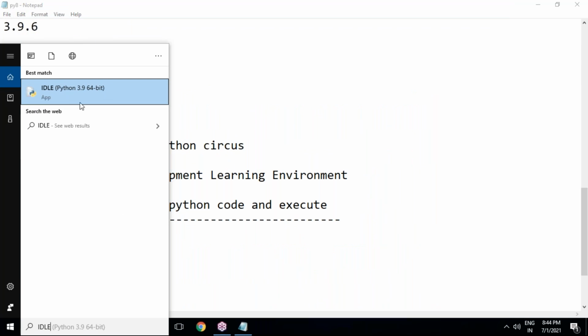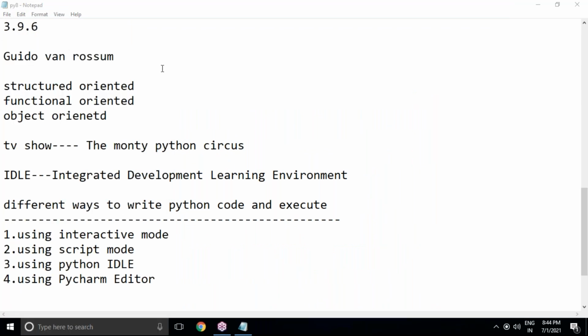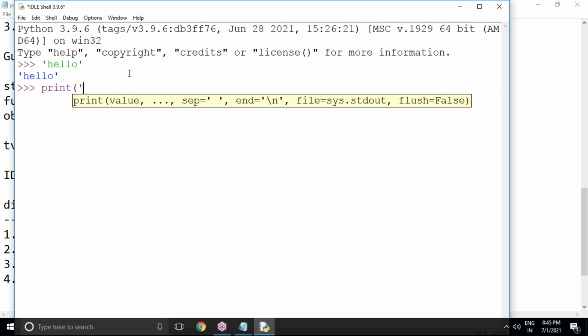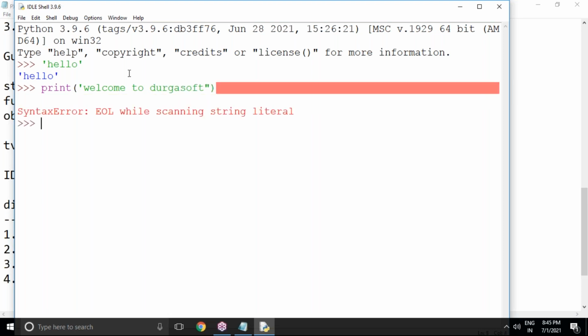Ideally, open it. As soon as we click on IDLE, you'll be able to see this interactive shell. This is the interactive window. Now type anything, whatever you want. I just want to say hello, then press enter. Your output is available here. No need to use a print statement. If you want to use the print function, then you can use print. I'm writing here: Welcome to Durgasoft. I'm just writing my statement. Welcome to Durgasoft. Then press enter.